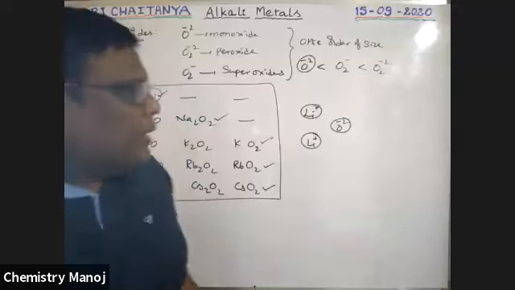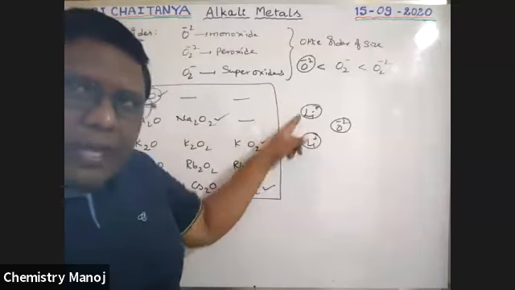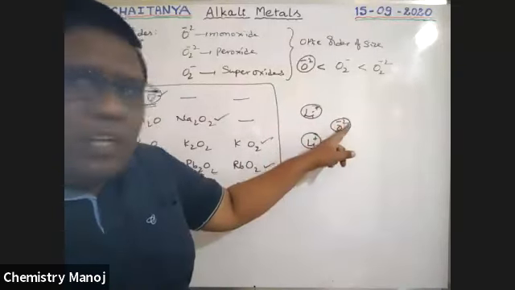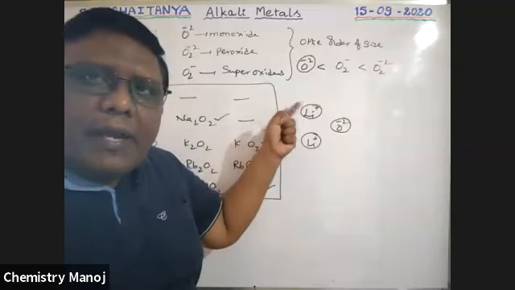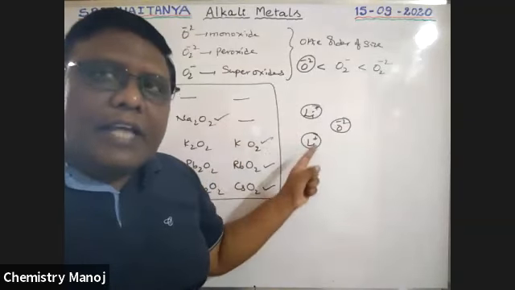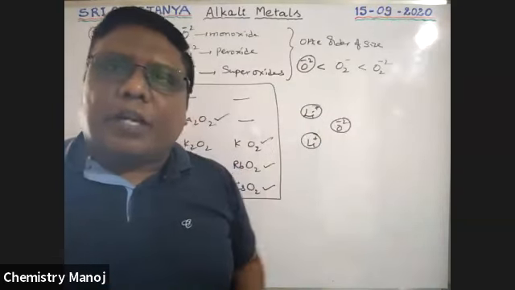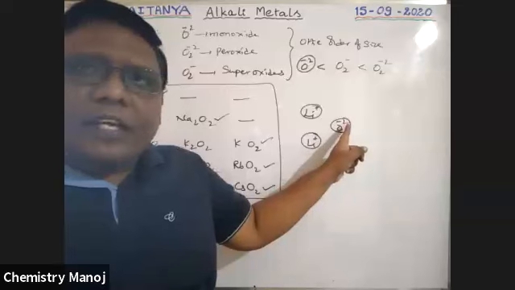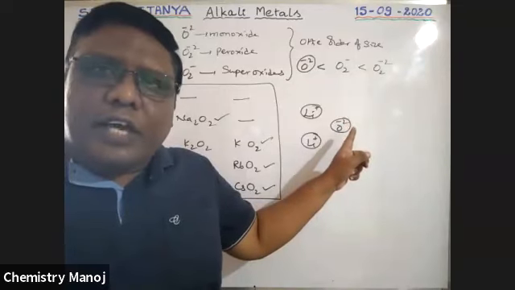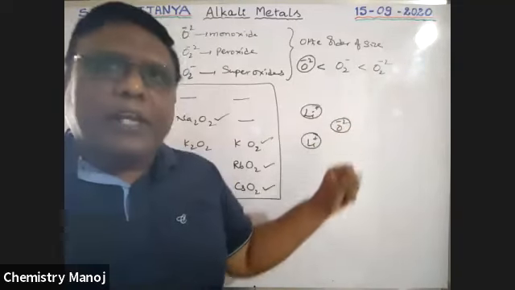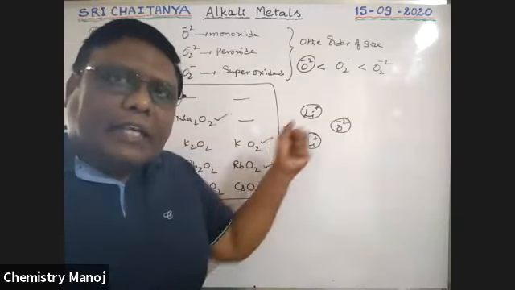At the same time, because of small size, the negative charge on oxygen is strongly attracted by these two lithium ions, because a small size ion has the greatest polarizing power, boys. So the -2 charge is completely attracted by lithium.